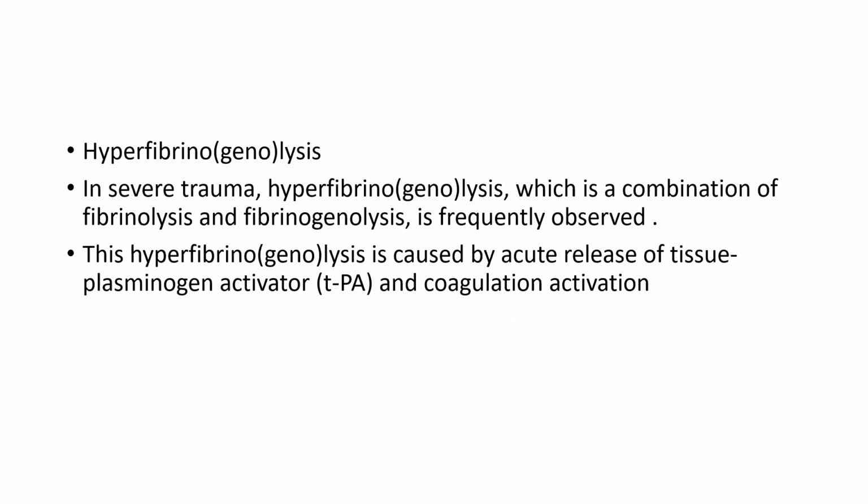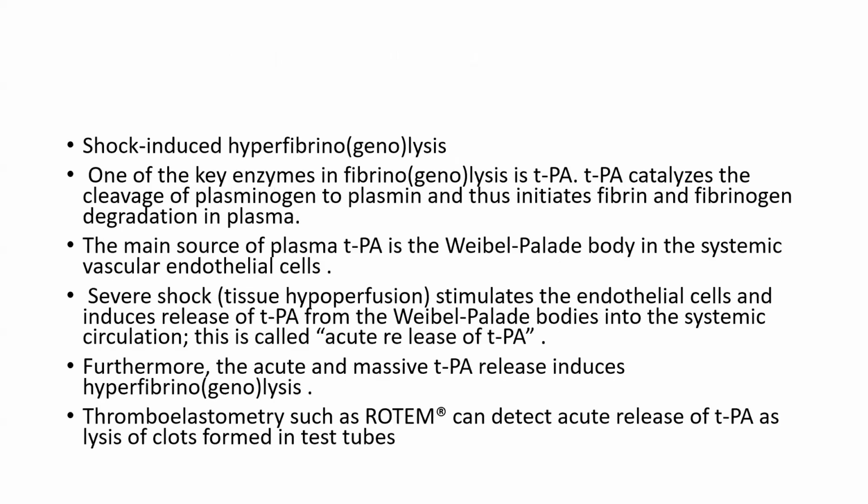About hyperfibrinolysis. In severe trauma, hyperfibrinolysis, which is a combination of fibrinolysis and fibrinogenolysis, is frequently observed. This hyperfibrinolysis is caused by acute release of tissue plasminogen activator and coagulation activation. Now, shock-induced hyperfibrinolysis. One of the key enzymes in fibrinolysis is tissue plasminogen activator. Tissue plasminogen activator catalyzes the cleavage of plasminogen to plasmin and thus initiates fibrin and fibrinogen degradation in the plasma. The main source of plasma tissue plasminogen activator is the Weibel-Palade body in systemic vascular endothelial cells.